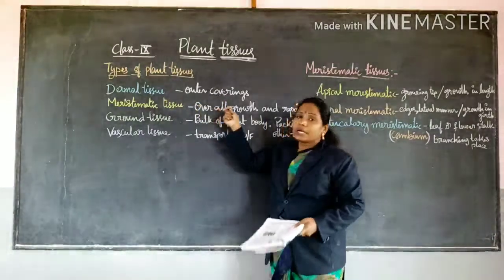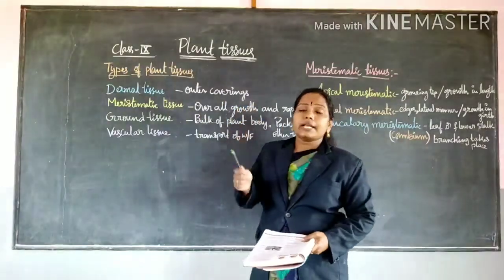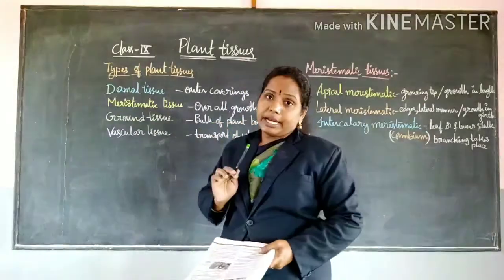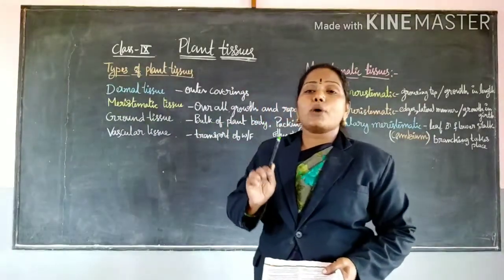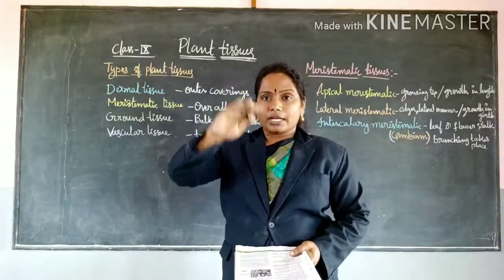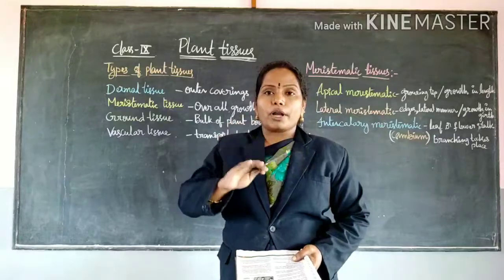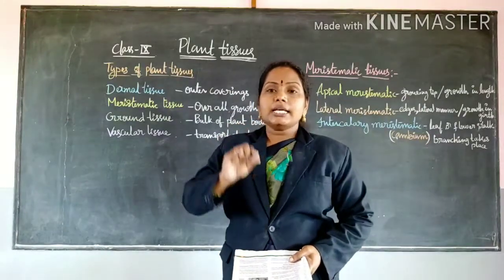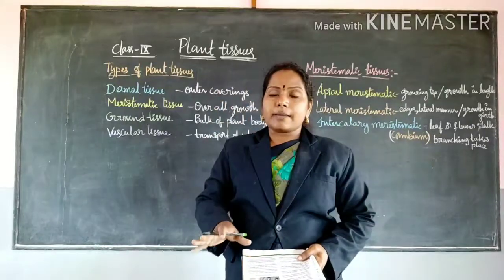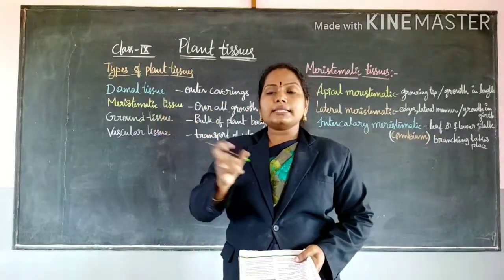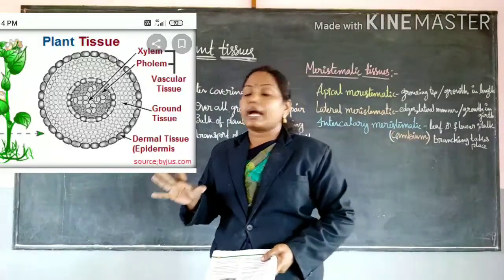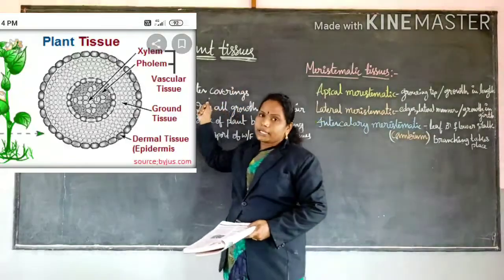Dermal tissue is present in the outer coverings of the plant, especially the outer coverings of the parts of the plant body. The leaves, the stem, the branches and the roots contain dermal tissue in their outer coverings.